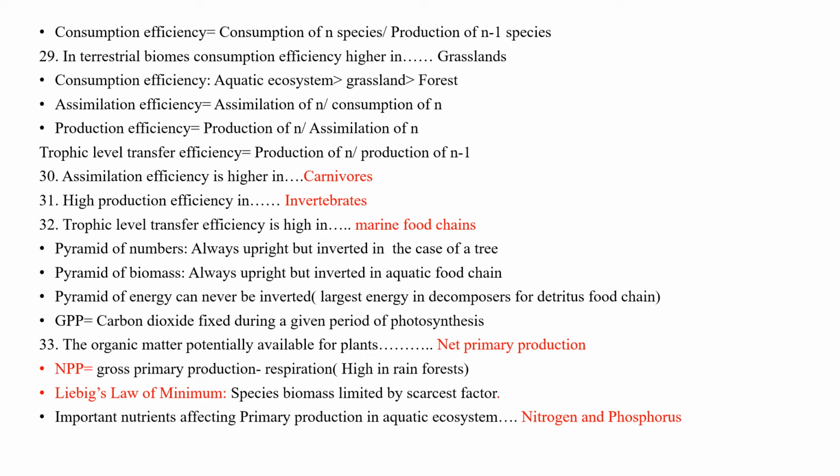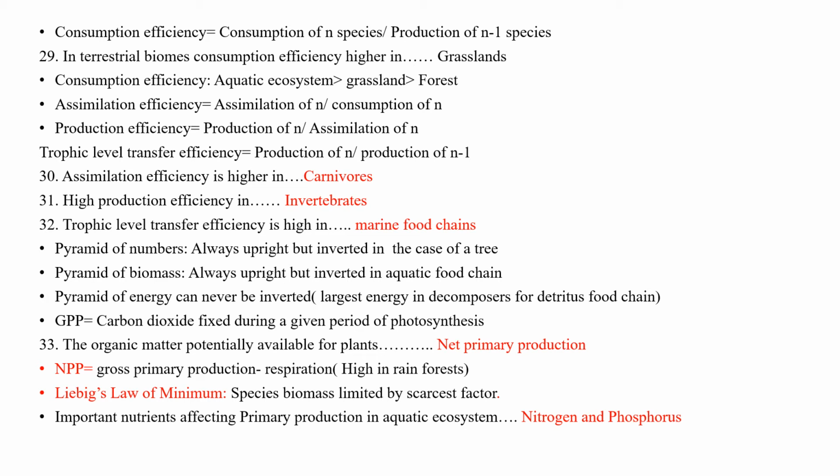Assimilation efficiency is higher in carnivores because they are consuming and assimilating the soft tissues. High production efficiency is in invertebrates. Trophic level transfer efficiency is high in marine food chains.